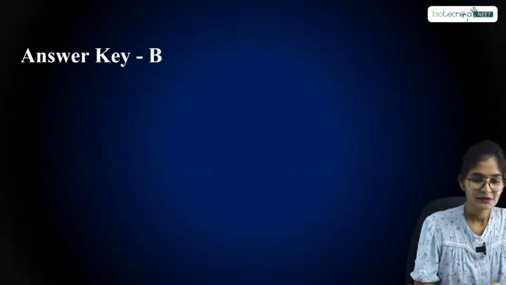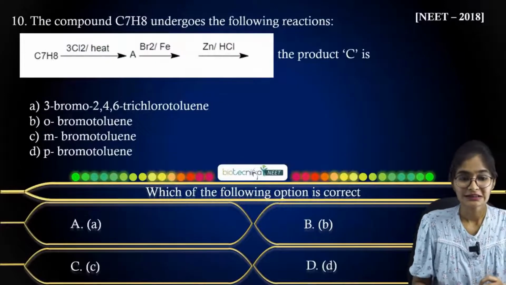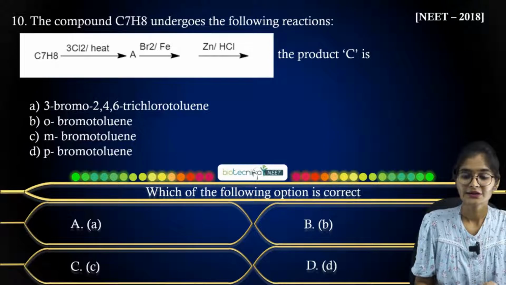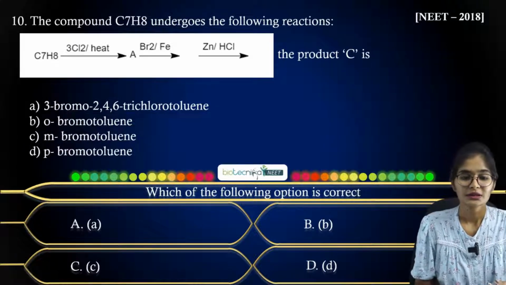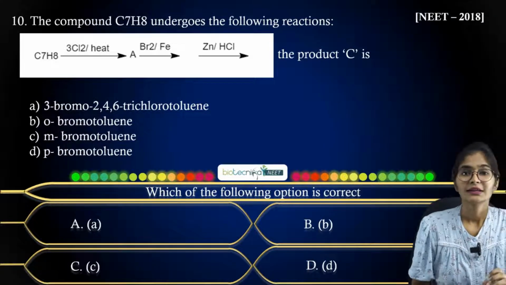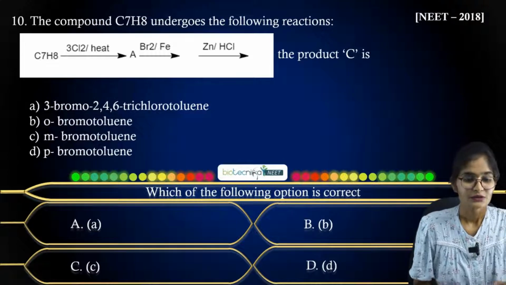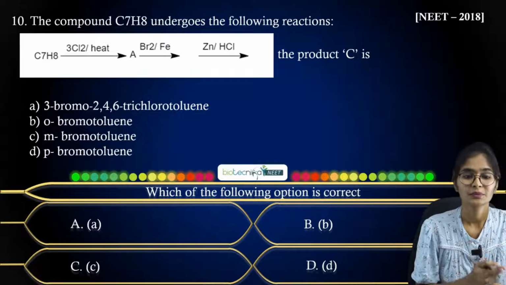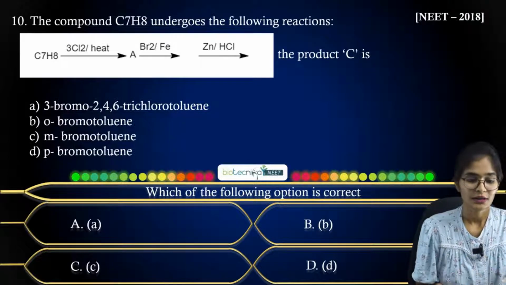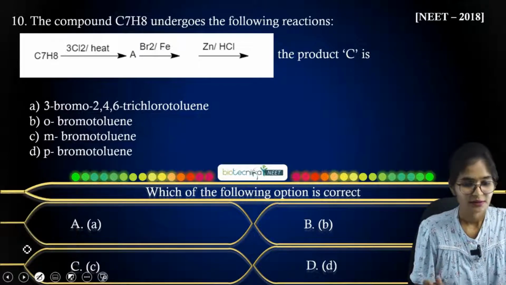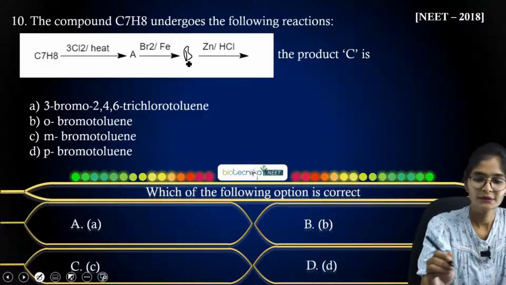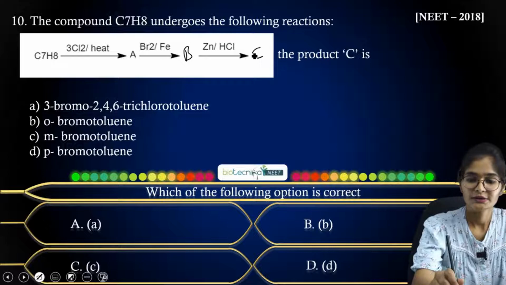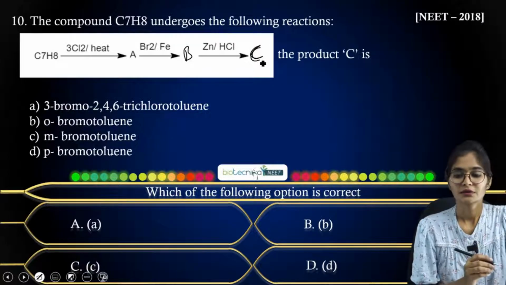Okay, now let us move on to the next question, that is the 10th question. The compound C7H8 undergoes the following reaction. So they have given so many reactions and the products they have mentioned. C7H8 is treated with 3Cl2 upon heating and you will get product A, then Br2 with Fe and you will get some product, that might be B. Then upon treatment with zinc and HCl you will get product C. So what is your product?